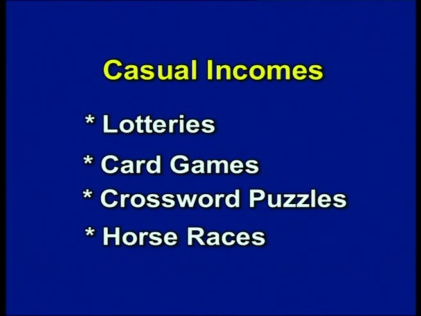The next important income which is taxable here is winnings from lotteries, card games, crossword puzzles, horse races, etc. These categories of incomes are called casual incomes. The meaning of a casual income is any income which arises due to an element of chance, but not because of any efforts put in by the assessee himself.